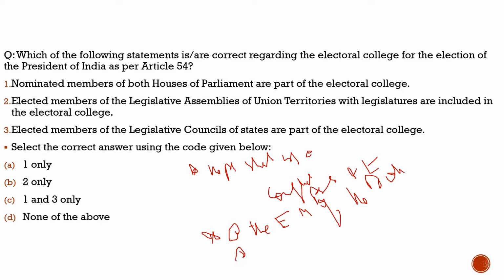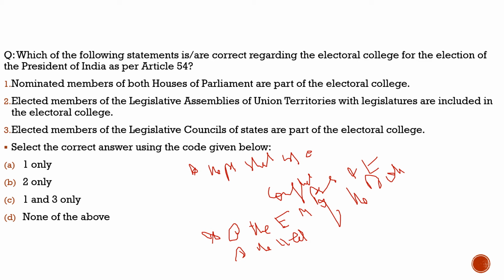Second, it would be the elected members of the legislative assemblies of the states, and also the elected members of the legislatures of any UT that has a legislature. So who are the members? They are the elected members of both houses of the Parliament, the elected members of the legislatures of the states, and, if UTs have legislative assemblies, the elected members of that particular UT.